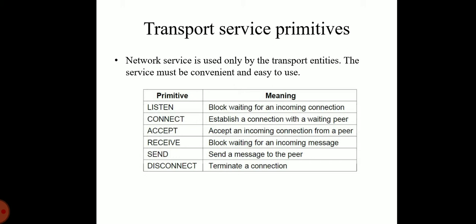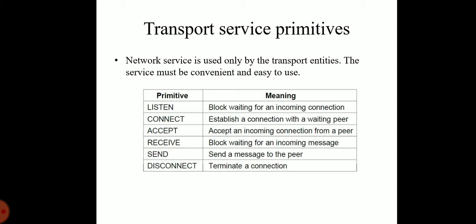So we see the tabulation: what are the primitive, packet sent, and meaning? The first one is listen. Listen means block until some process tries to connect. The second one is connect.